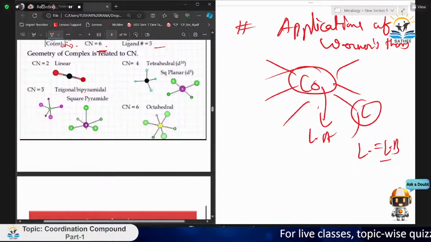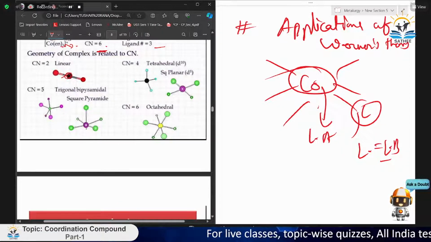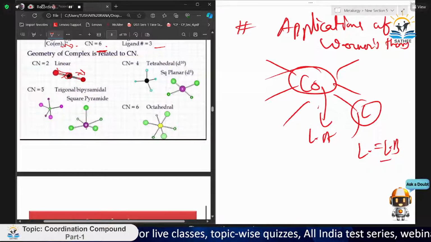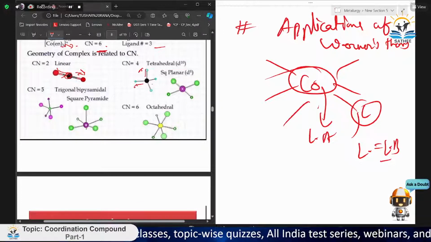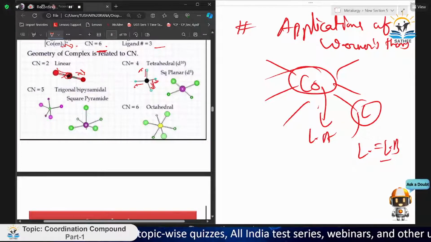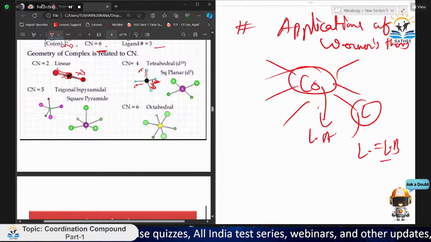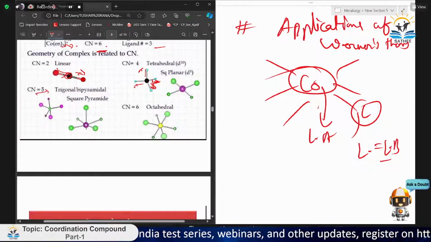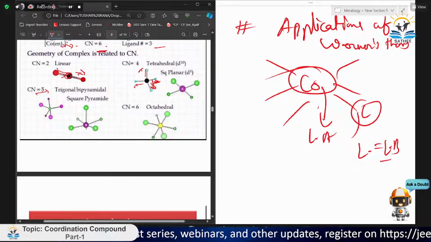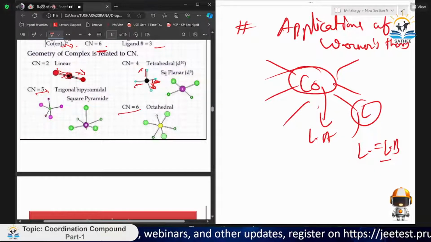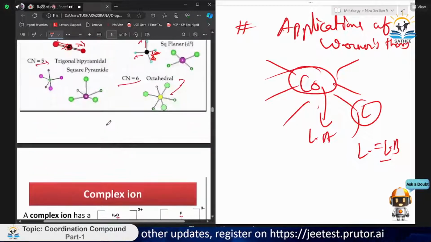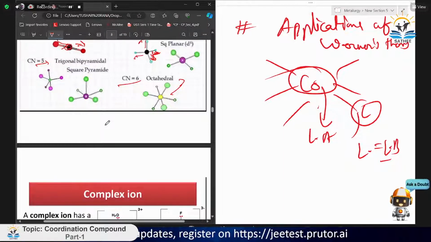Now, geometry is related to the coordination number. For coordination number 2, if there is a metal atom or ion, we can simply connect by a linear structure, connecting both at 180 degrees. Now for tetrahedral, you may have heard about this, and there come many structures like square planar and many more. You have heard about that. Now for 5, trigonal pyramidal, T-shaped, square pyramidal, you have heard also that. Coordination number 6 is octahedral, okay, square pyramidal, planar, like that. Now we will talk about that in a later part.